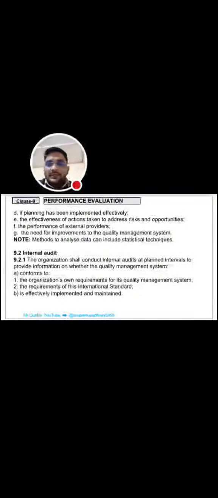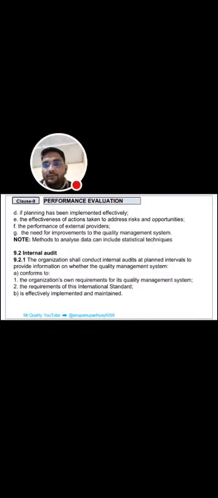Next, if planning has been implemented effectively, the effectiveness of action taken to address risk and opportunity, performance of external provider, the need for improvement to QMS. Methods to analyze data can include statistical techniques. Next clause is internal audit, and there is subclause 9.2.1: the organization shall conduct internal audits